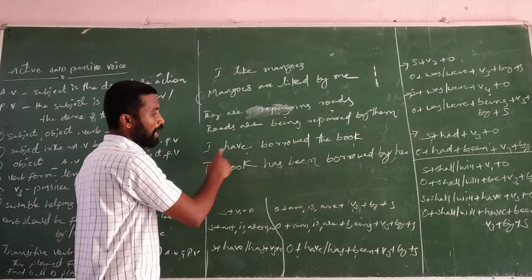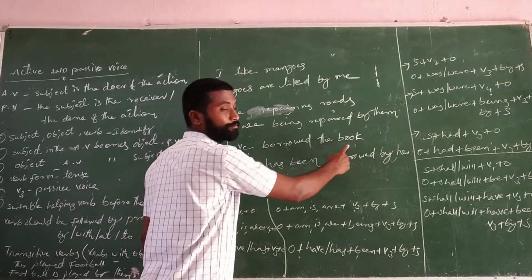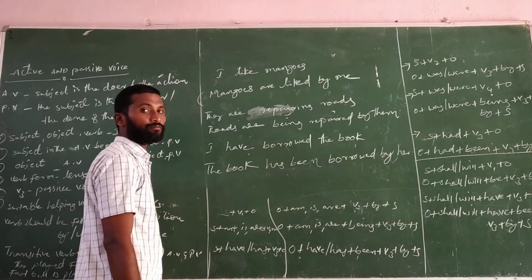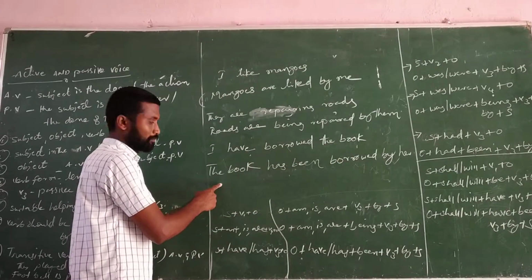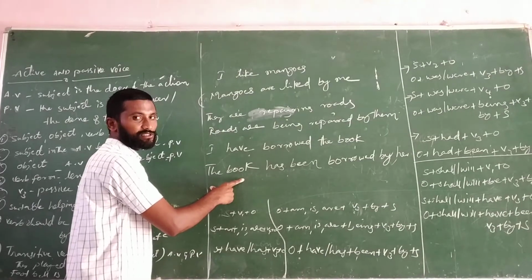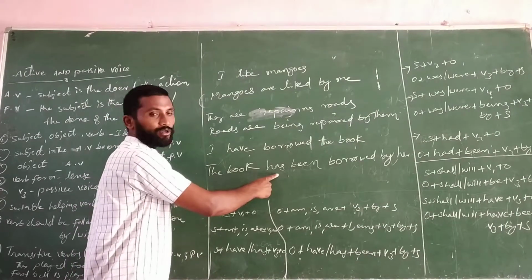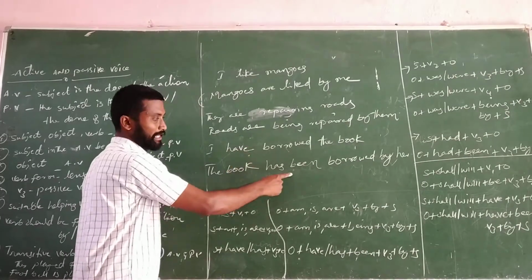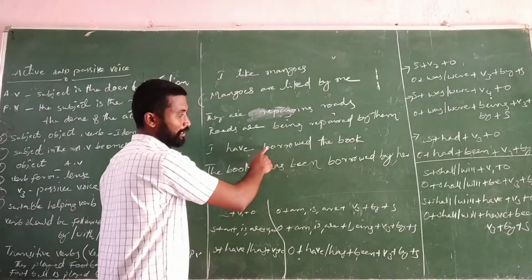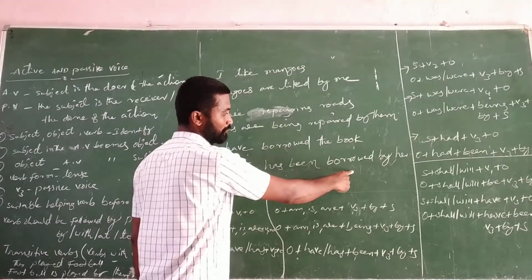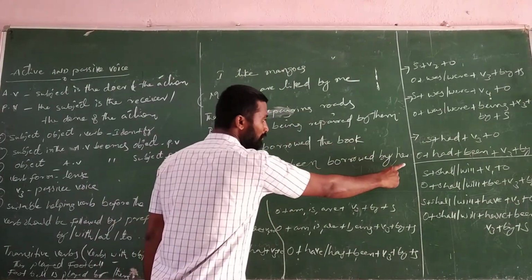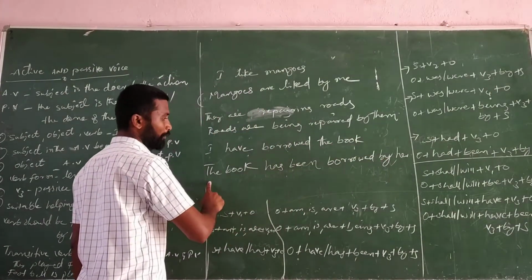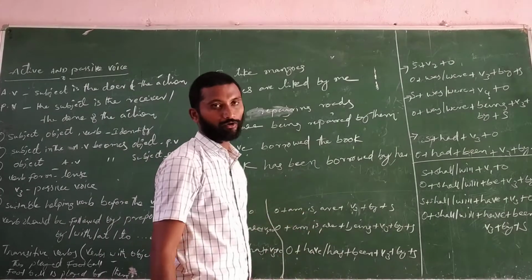Next one, I have borrowed the book, present perfect tense. The book is third person singular. That's why we wrote has. Next to been, next to borrowed, borrowed. Next to by, I changed into her. So the book has been borrowed by her.